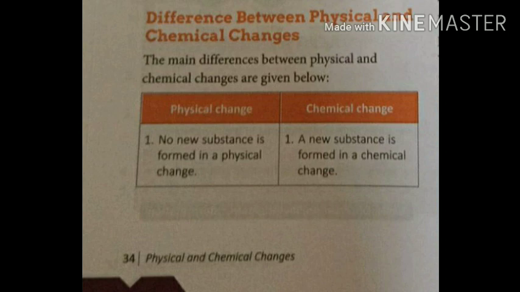Like your mother is preparing food for you. She has taken raw rice or flour, when she is making chapati. So she has taken flour, she has kneaded that flour and made a chapati for you. So is that a physical change or a chemical change?